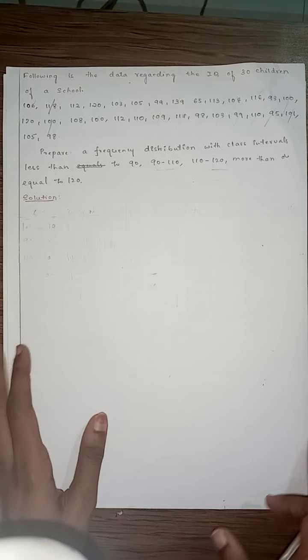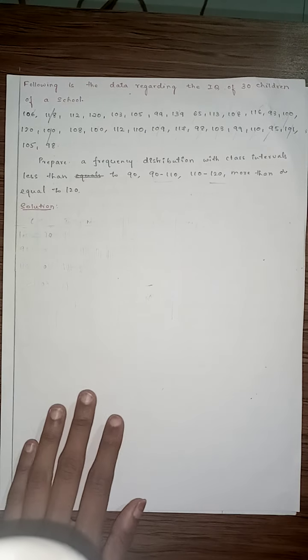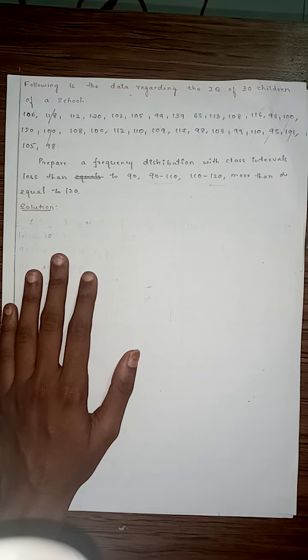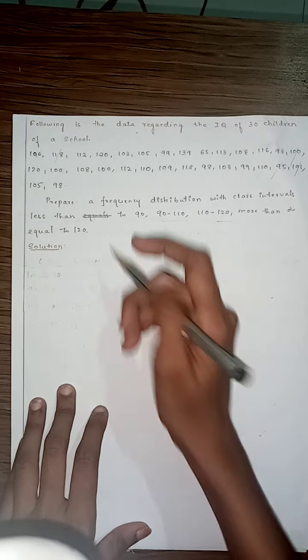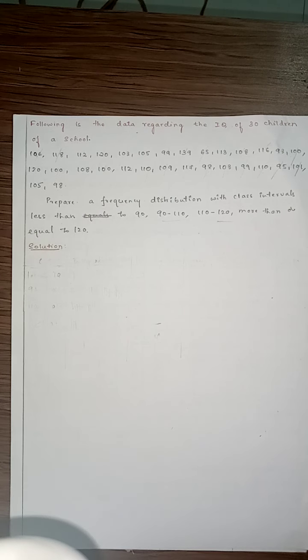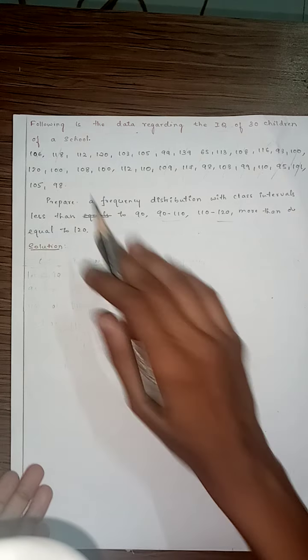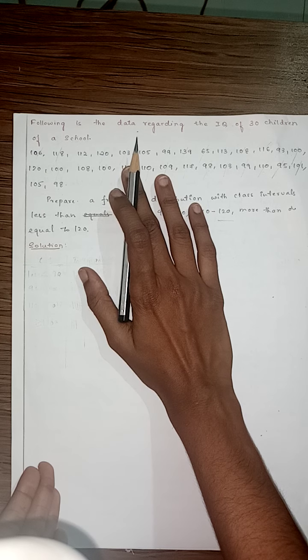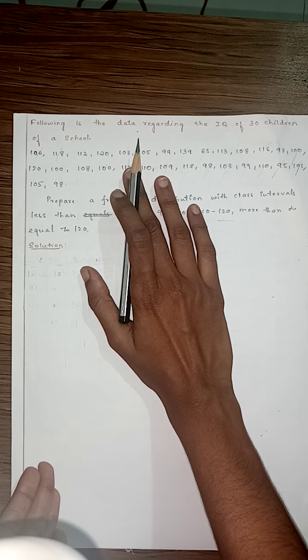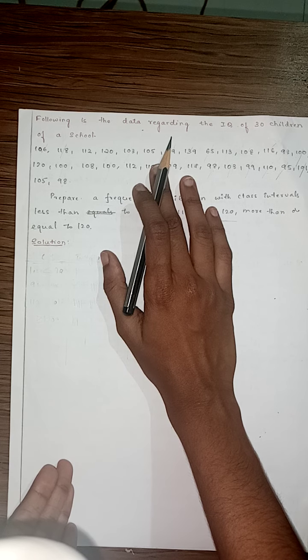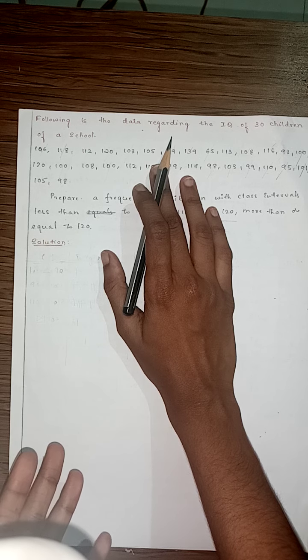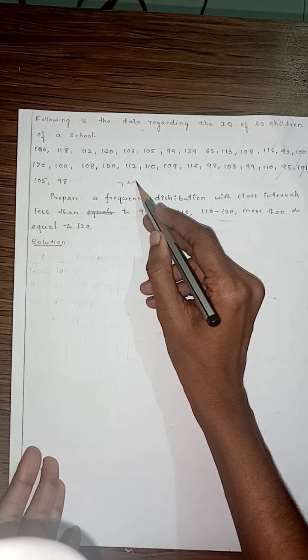So let us see. This is the data. This is a question actually. Following is the data regarding the IQ of 30 students of a school. So this is the data which is given in which form? Whether it is classified form or unclassified form. It is in the unclassified form. Unclassified data is called as raw data. Clear? So what type of data it is? It is raw data. Clear?